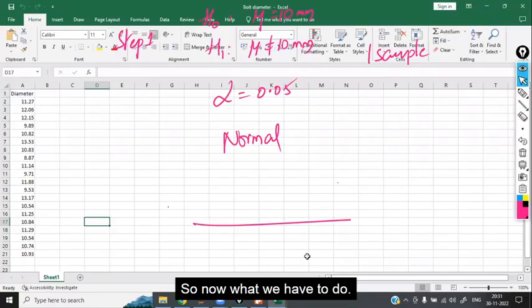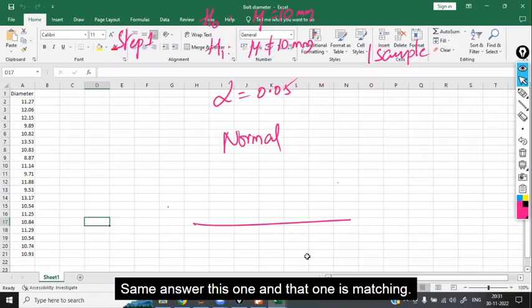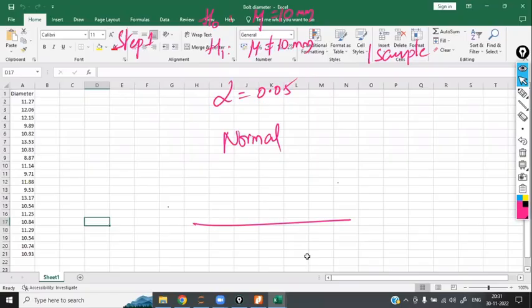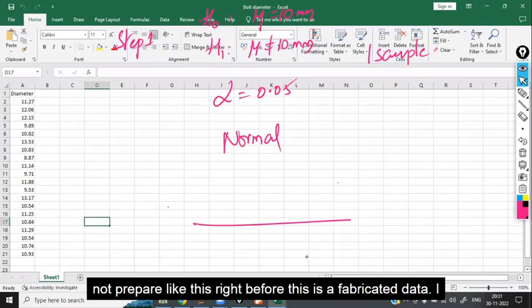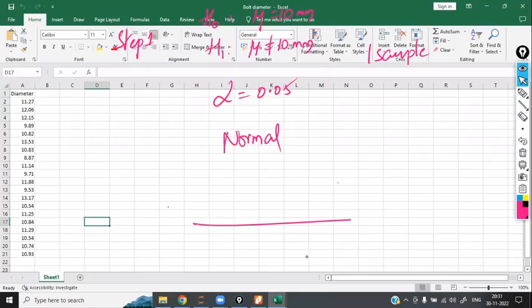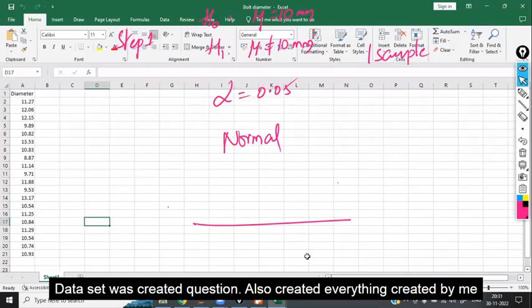So now what we have to do? We have to take action on this. Same answer. This one and that one are matching. It is clear. This data was created by me. This is not the actual data. Manufacturing companies will not prepare actual data like this, right? This is fabricated data I have created. The data set, the question, everything was created by me only.